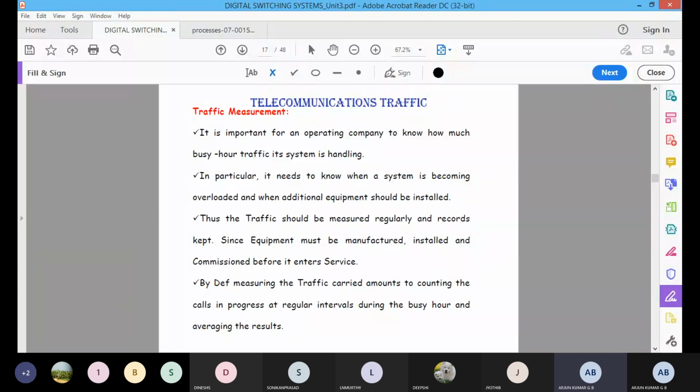You can take an example. In March, or say December 31st, what happened? All calls will be lost, because the consumption will be more in the particular busy hours. That is the busy hour. During that time also, the telecommunication system should handle all the lines. That's why we should add more components to reduce the traffic in the busy hours, and why we need traffic measurements. How will we take this traffic measurement? Based on these formulas or based on the flow diagram.